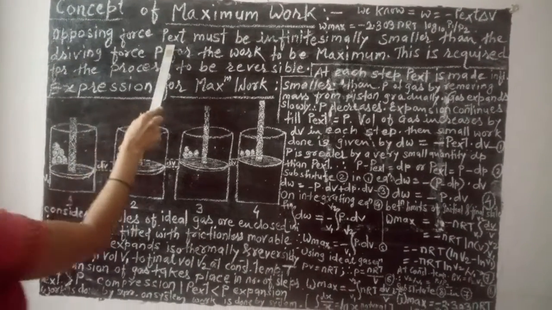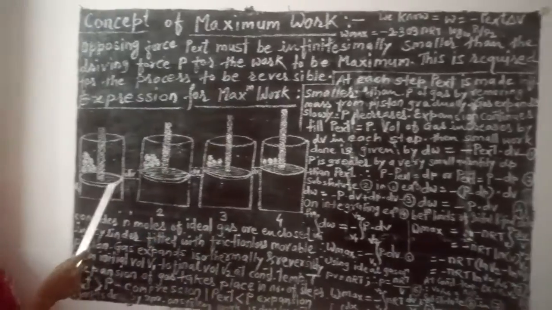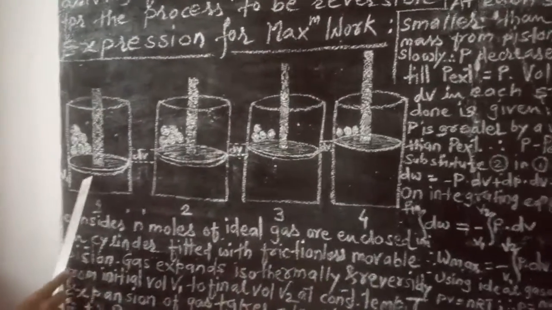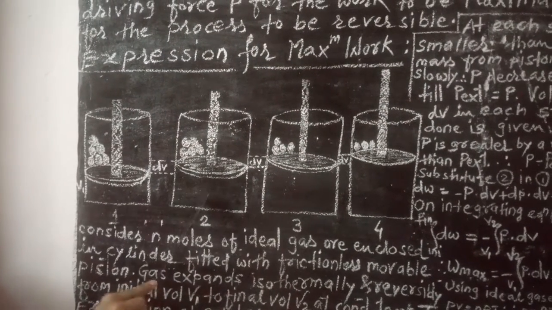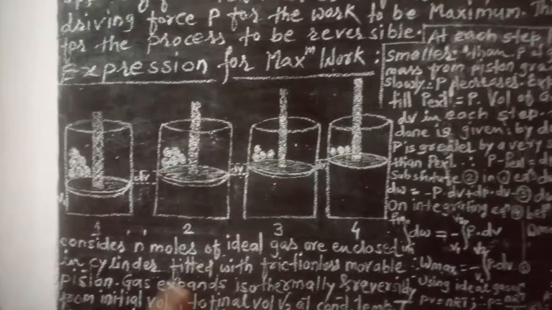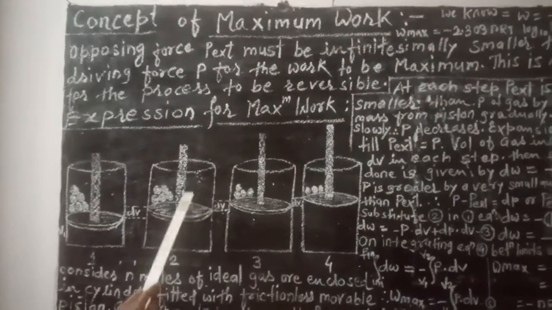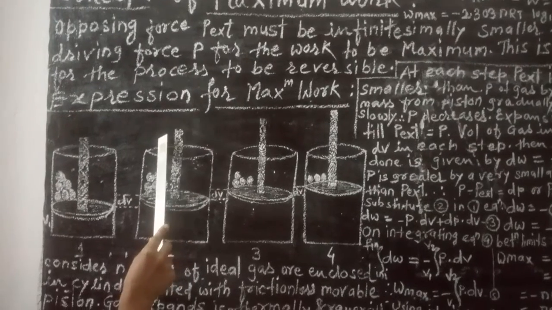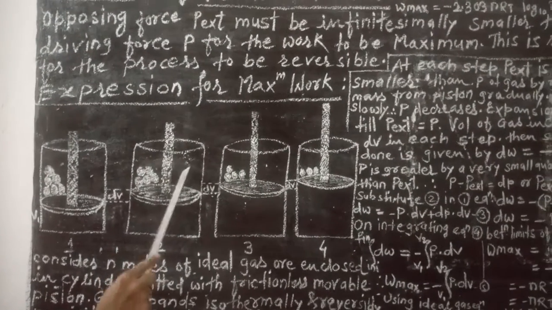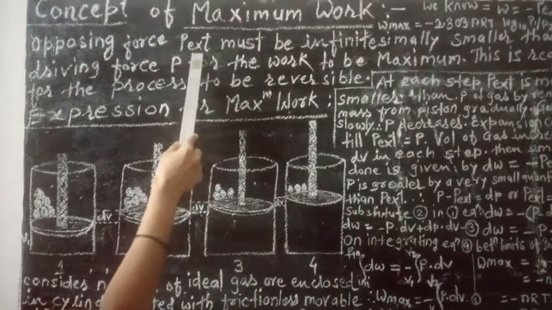Opposing force P external. That means consider this is a cylinder and the gas is enclosed in this cylinder. Then the pressure acting on the gas is P and this is the piston. So the pressure surrounding the piston is P external.